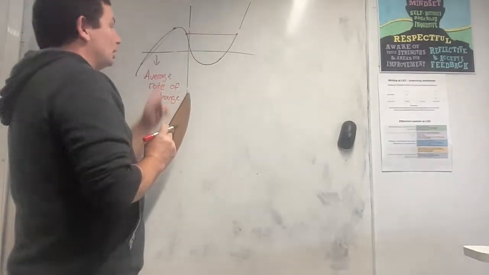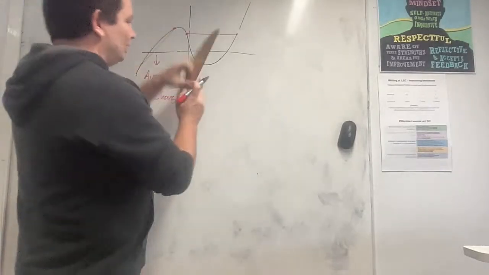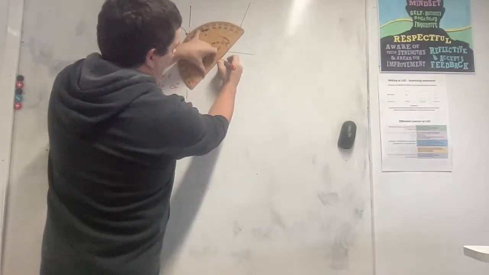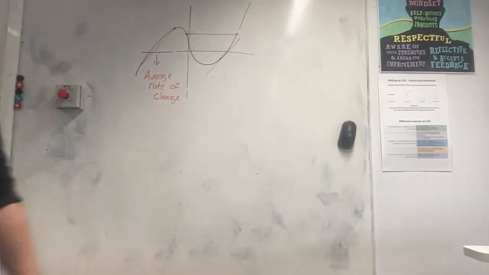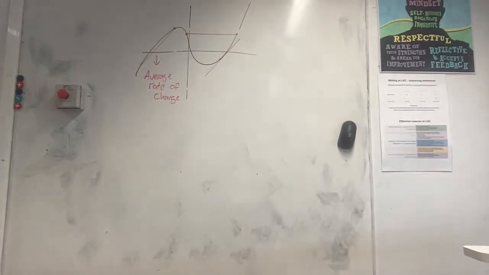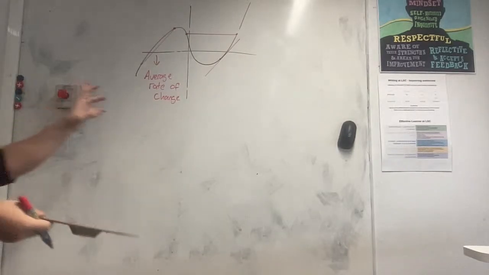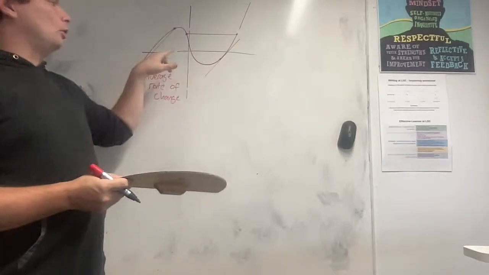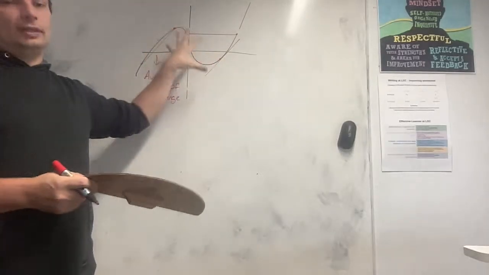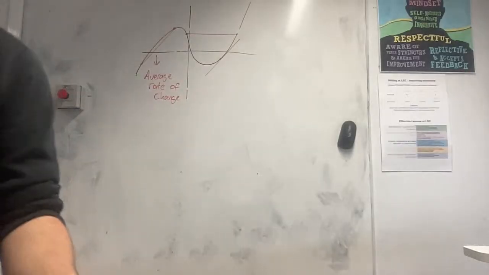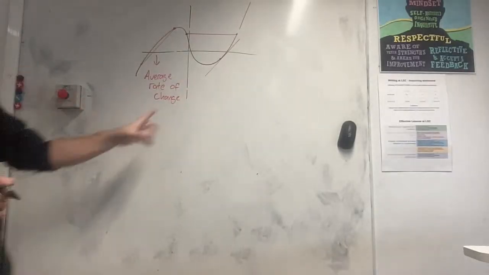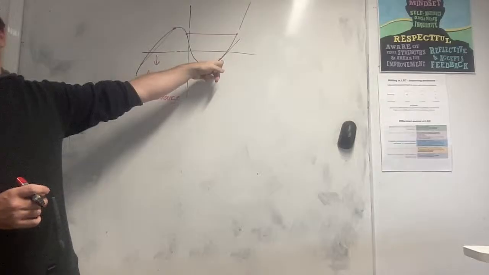Another way we might do it, what if I don't draw a line between here and here? What if I was to draw a tangent? Could I draw a tangent at that point that has the same gradient and then find the gradient of that tangent? Might that work? Yeah. Could work, right? These are different techniques that people used to use before calculus was invented. So there are different techniques you can use. The good thing about calculus is that it lets us actually find this exact gradient.